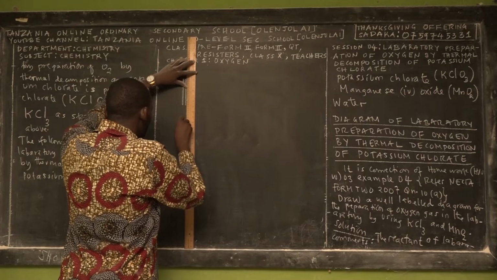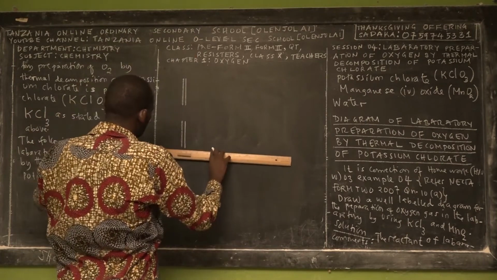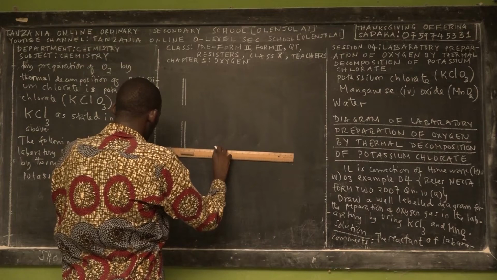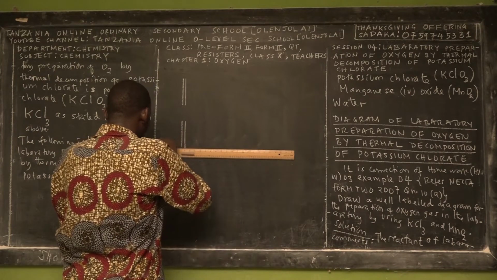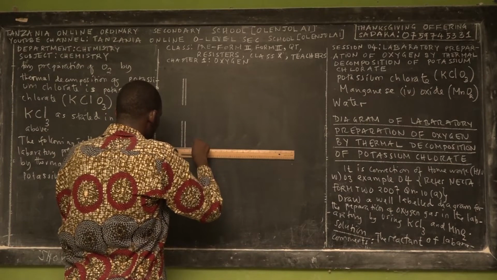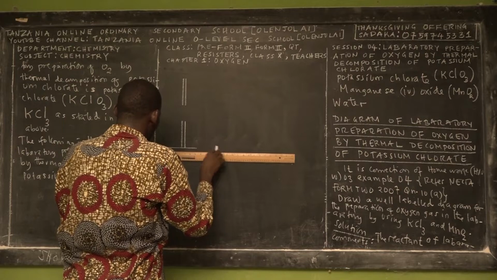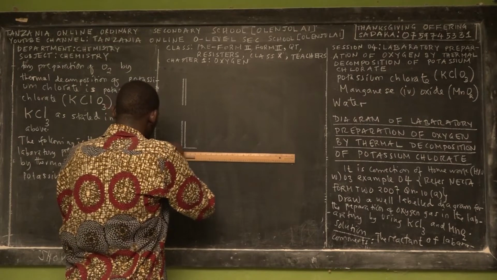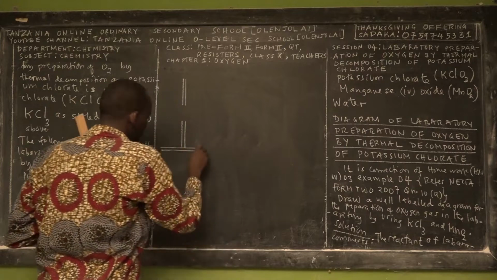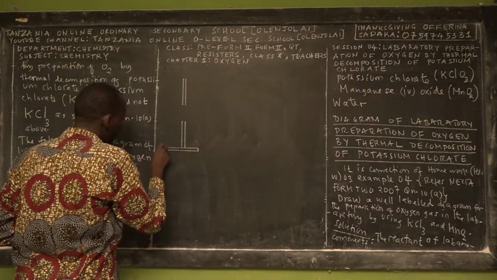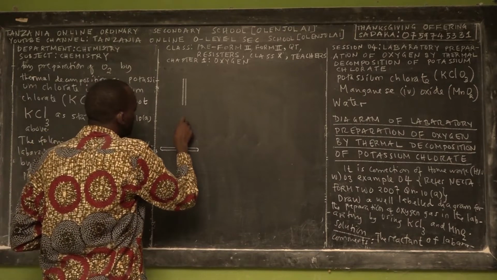So you start drawing the retort stand that will hold the test tube. There's no need for you to cram this diagram. You have just to understand it once, and then you keep the fact. For example, myself, I learned it more than 14 years ago, and I still remember it. Why? Because I didn't cram. I understood the setup.